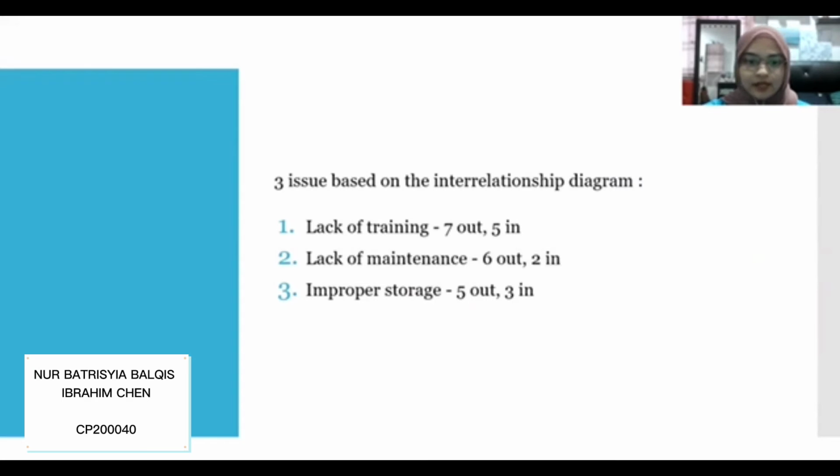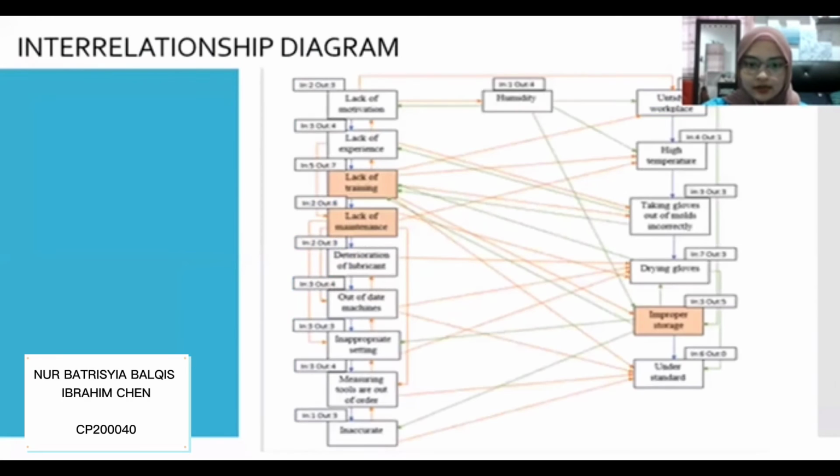The first issue that we have found is lack of training, with the highest number of outgoing arrows, which is 7, and incoming arrows, 5. The lack of training issue has led to other problems. We're going to look at the diagram again so we can see what problems it led to. Alright.